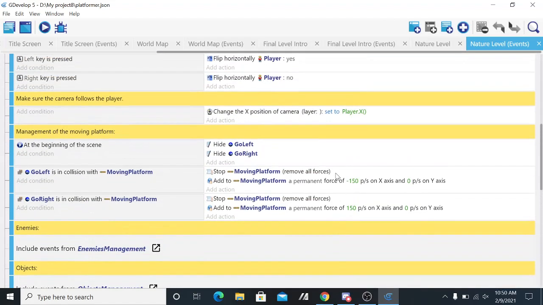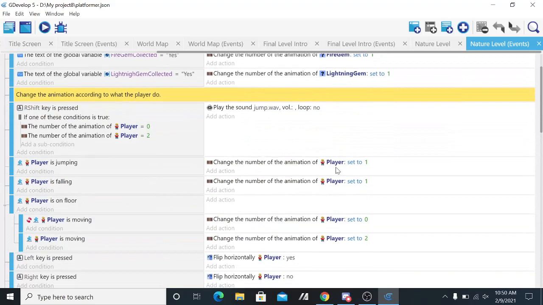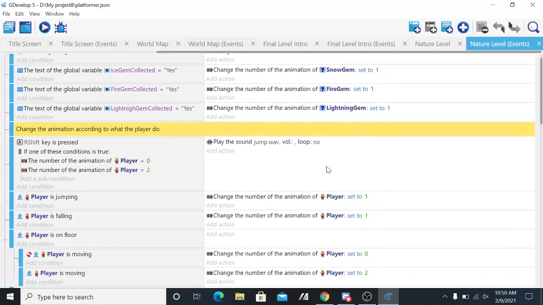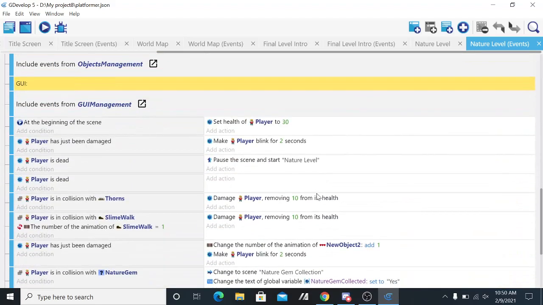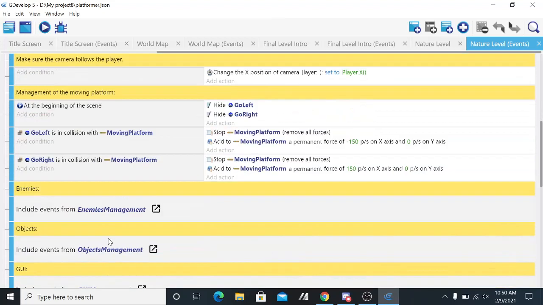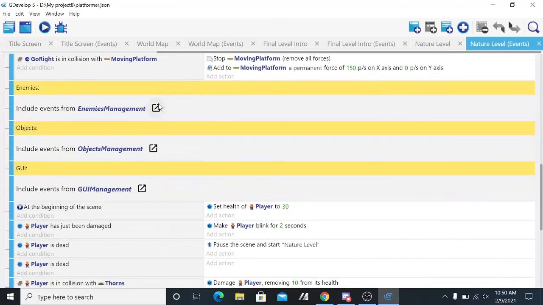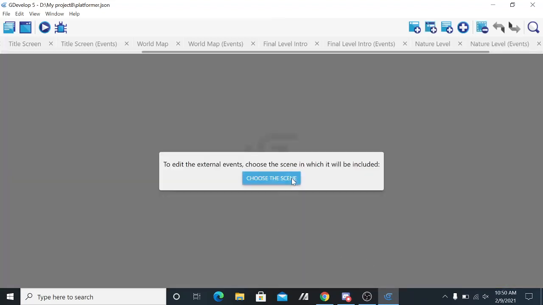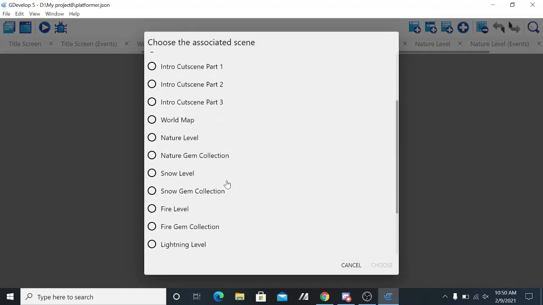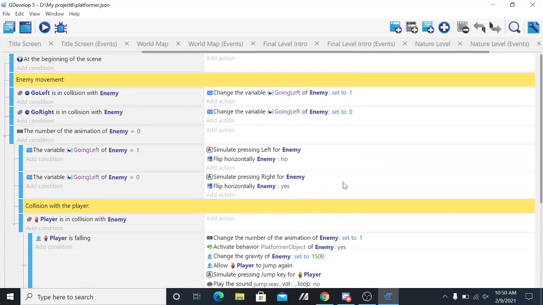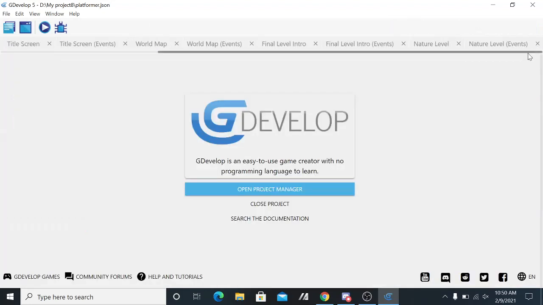Because I've got the entire player controls and player stuff. I've got them all in here. And these external events, I'm pretty sure, are just like this one. Oh, they are somewhat done. Oh, I have so much to go through. Anyway, I'll look at some of the events of this game.